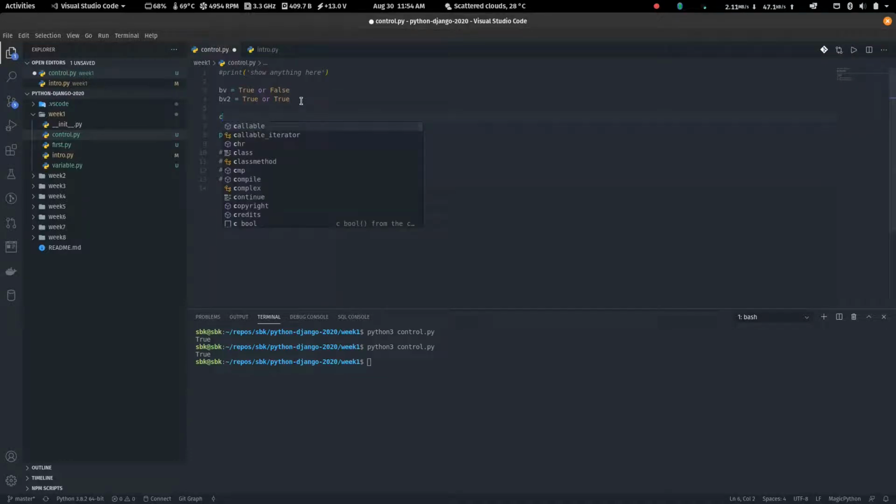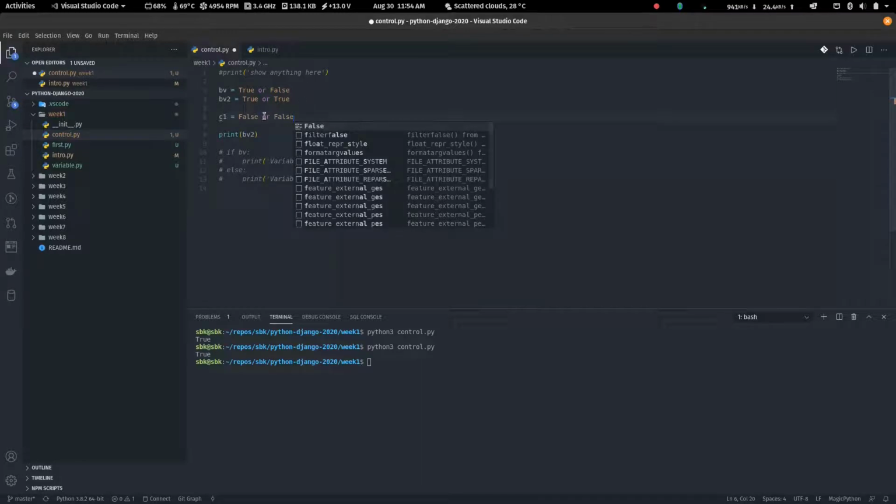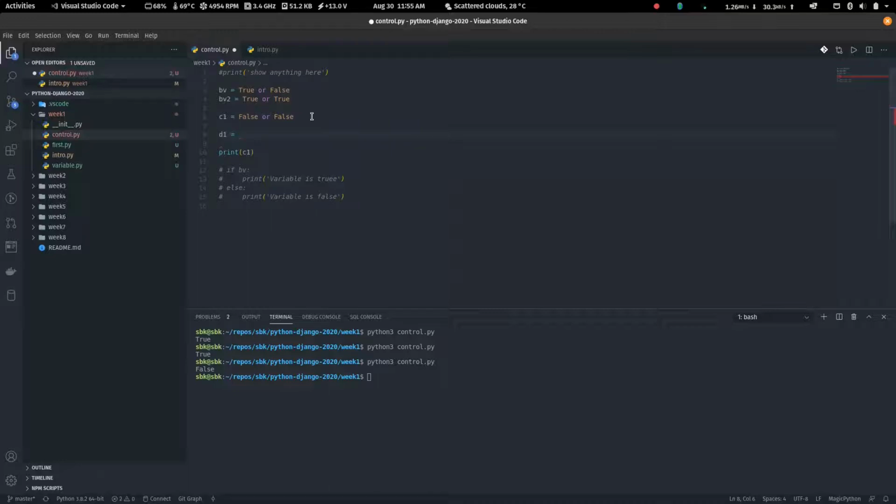Let me say c1, false or false. I've taken my time with this because these are basic things you need to understand. False or false will be false. In the same way, true, false or true is still true, right? So let me say d1.